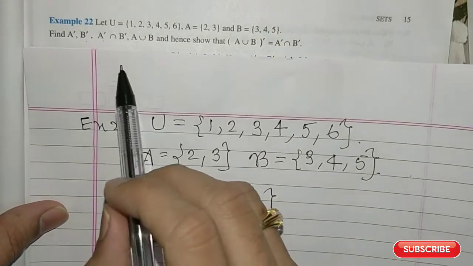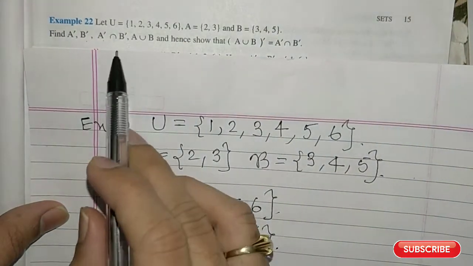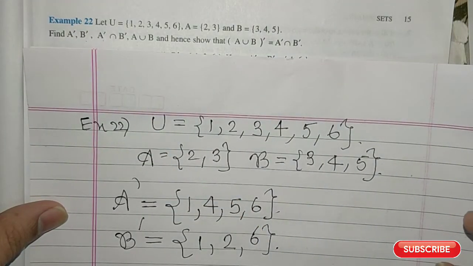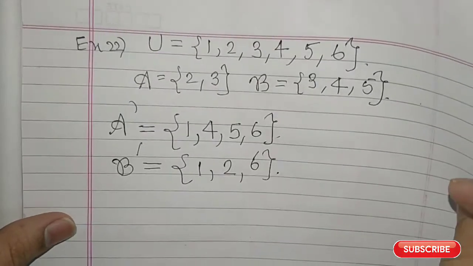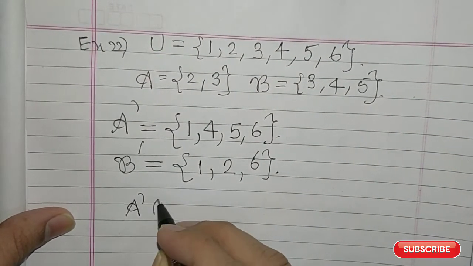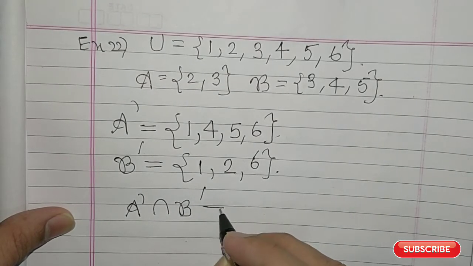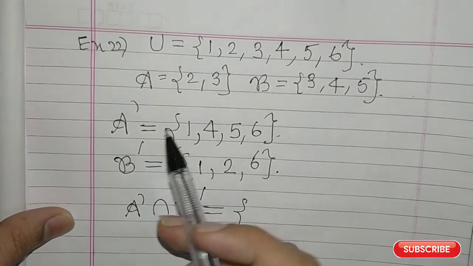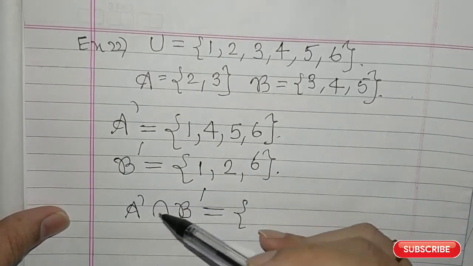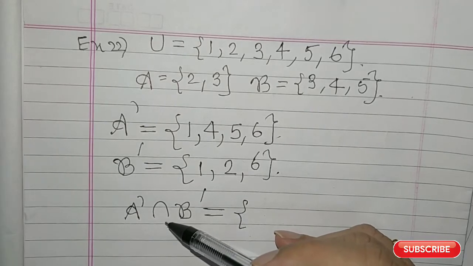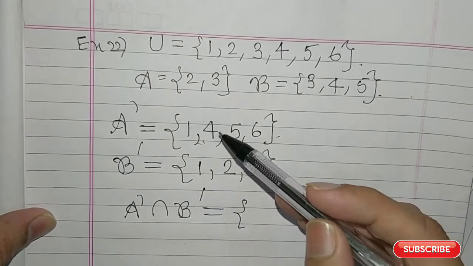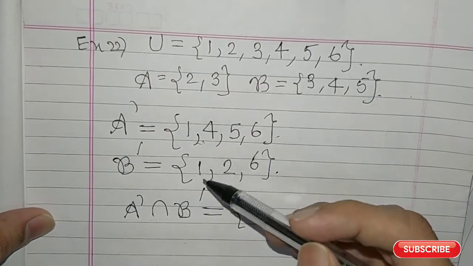Now let us go to the third set, that is A complement intersection B complement. Here you have A complement, here you have B complement, and what you have to take is the intersection. Intersection means you have to look at the elements which are common to both A complement and B complement.